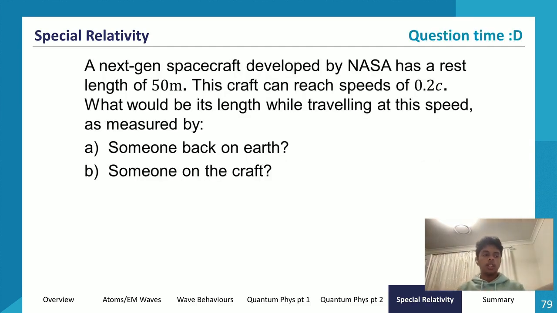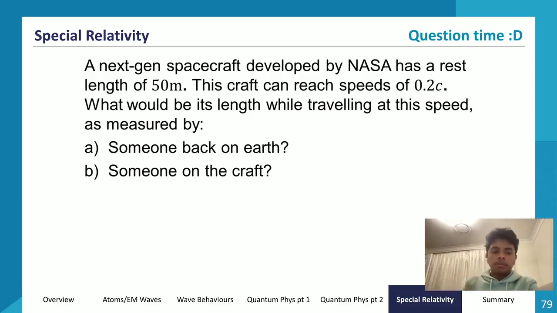So let's do a question now. This is quite important in terms of understanding what's happening. So what do we have? Well, we have a next-gen spacecraft developed by NASA that has a rest length of 50 meters. The craft can reach speeds of 0.2 c. What would be its length while traveling at this speed as measured by someone back on Earth? So if I'm back on Earth, then I don't have the proper length, right? I have a measured length.